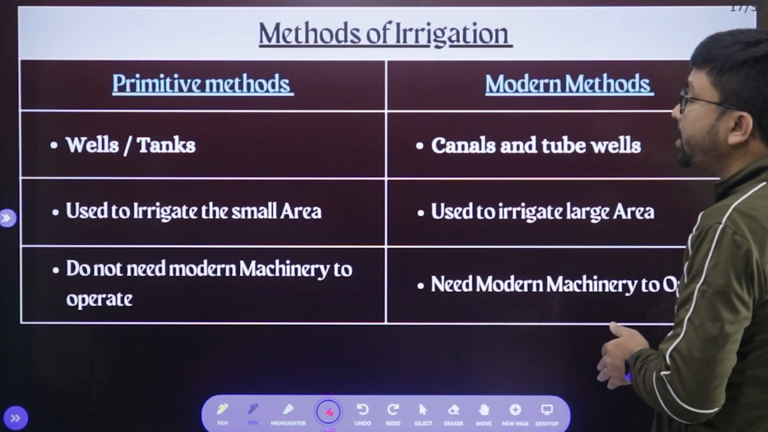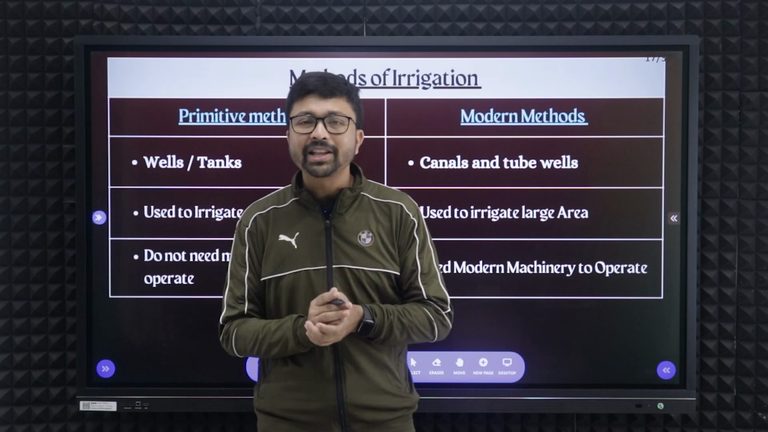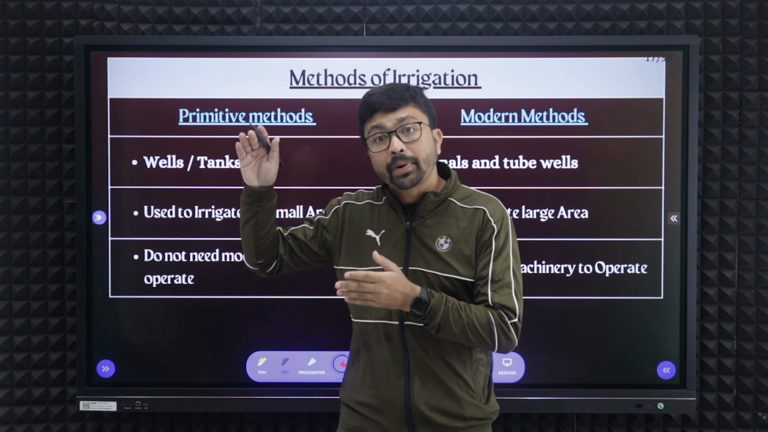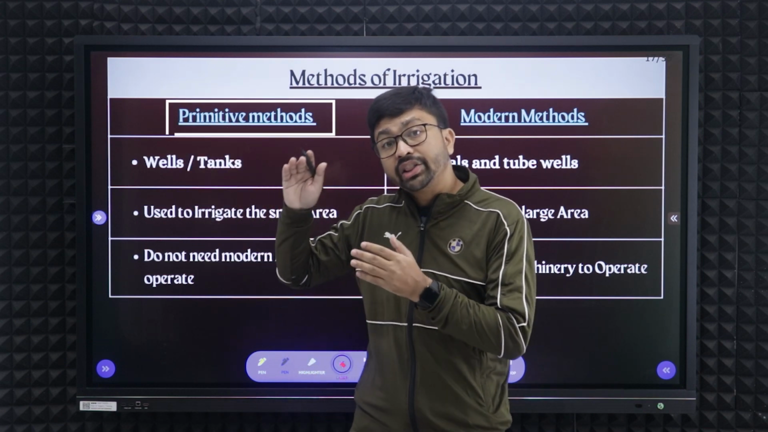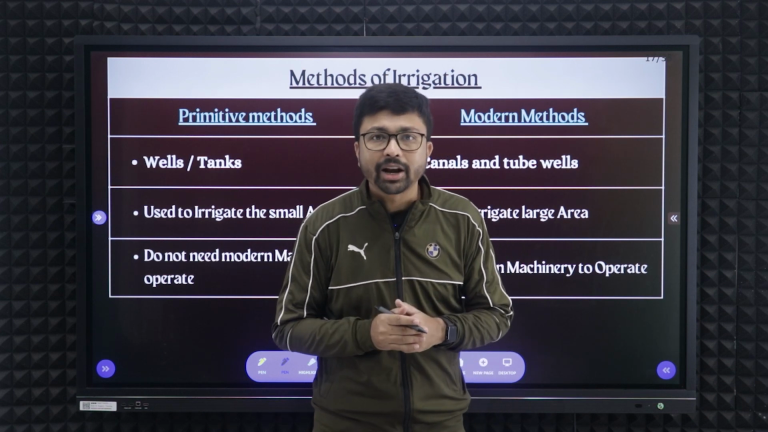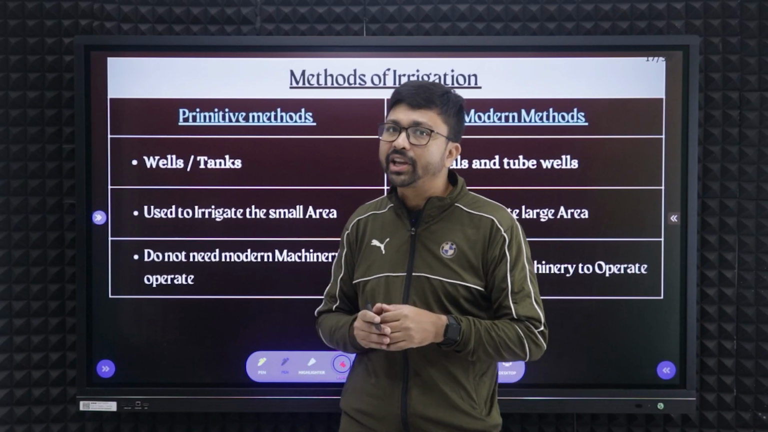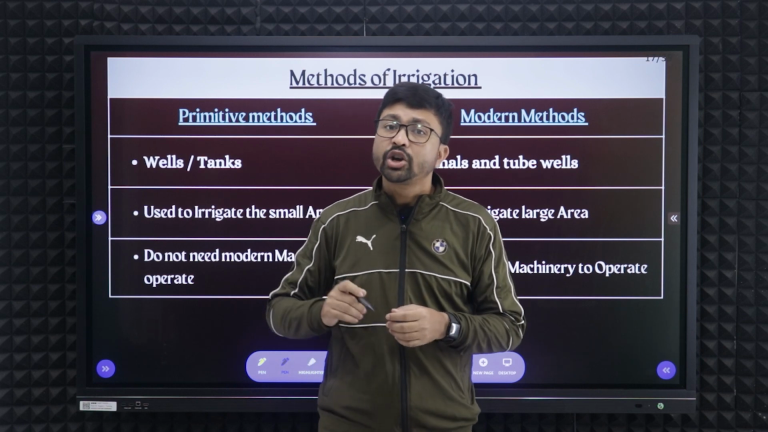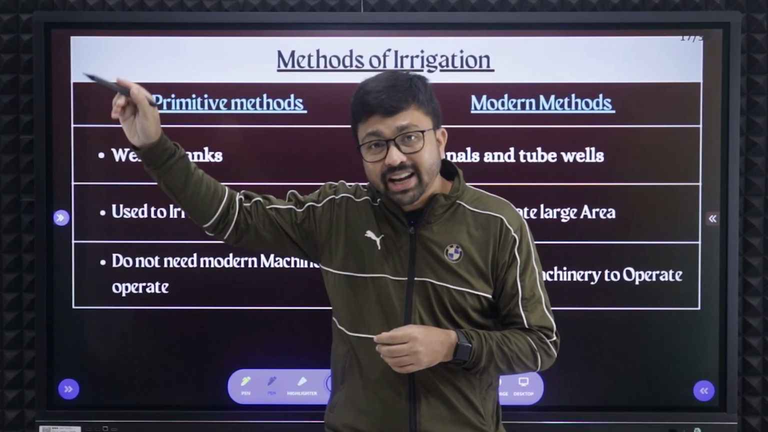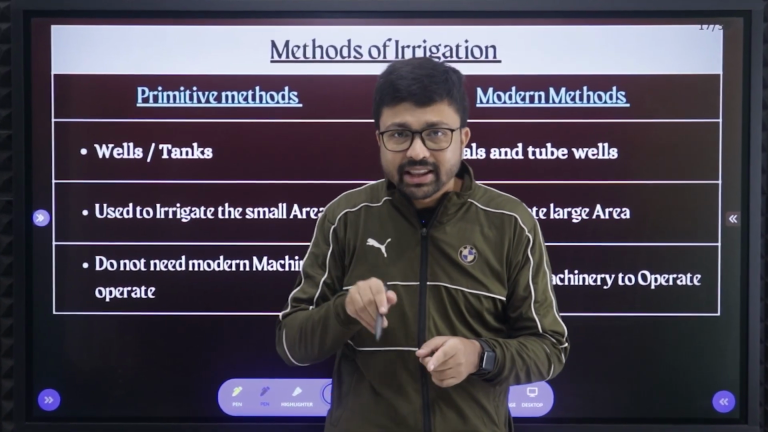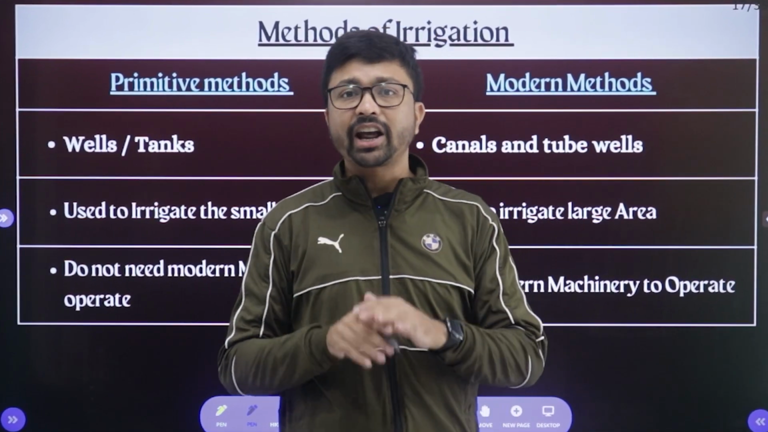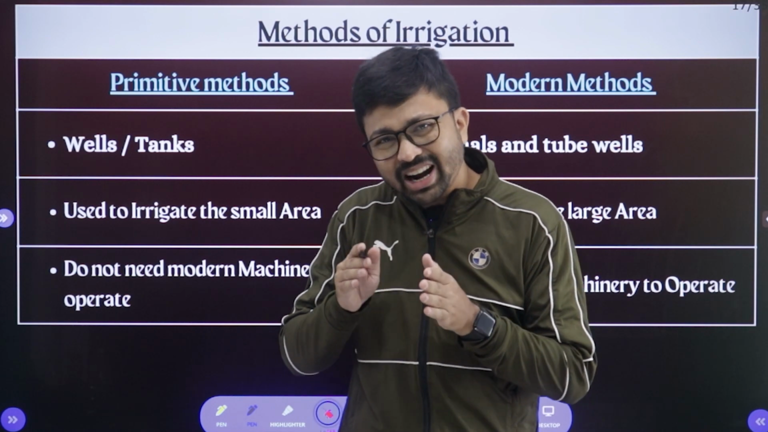Next, these are the methods of irrigation. Remember, the methods of irrigation are divided into two categories. One is the primitive methods of irrigation, also called traditional methods of irrigation, and the other is called the modern methods of irrigation. Traditional methods of irrigation means the type of practice we have been doing for a long time; we started this practice long before, and till date we are practicing these methods. On the other hand, modern methods of irrigation we have started recently.